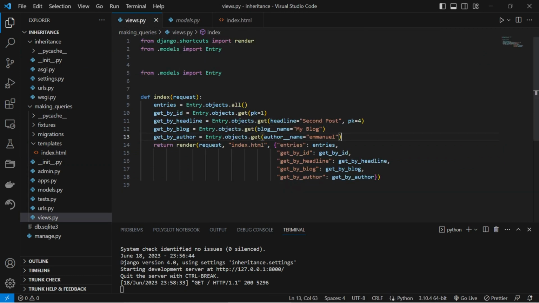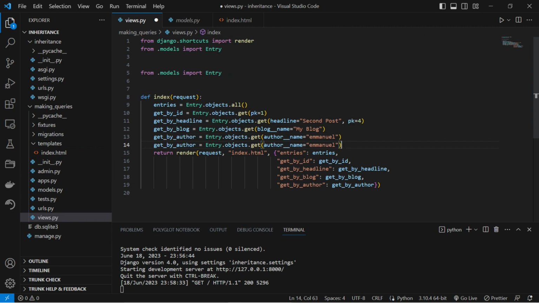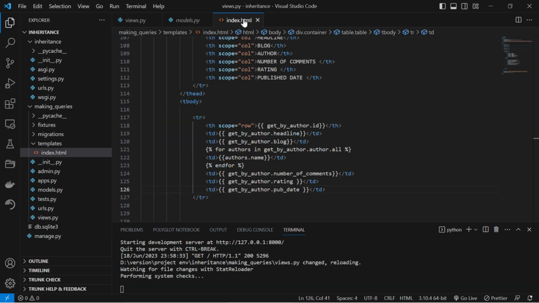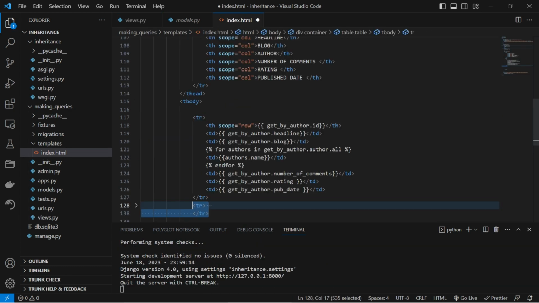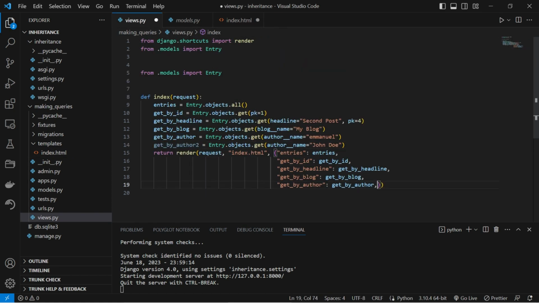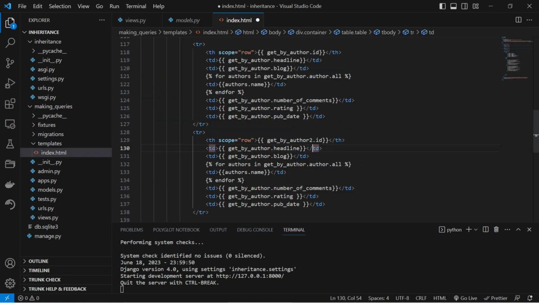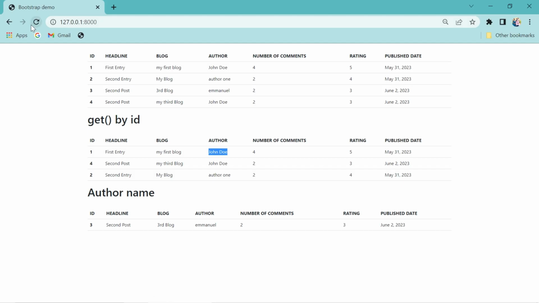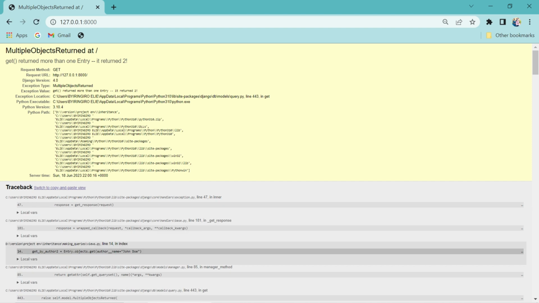For example, we are going to retrieve all objects associated with the author John Doe using the get method. Because there are multiple entries that match the condition, Django will raise a MultipleObjectsReturned exception.